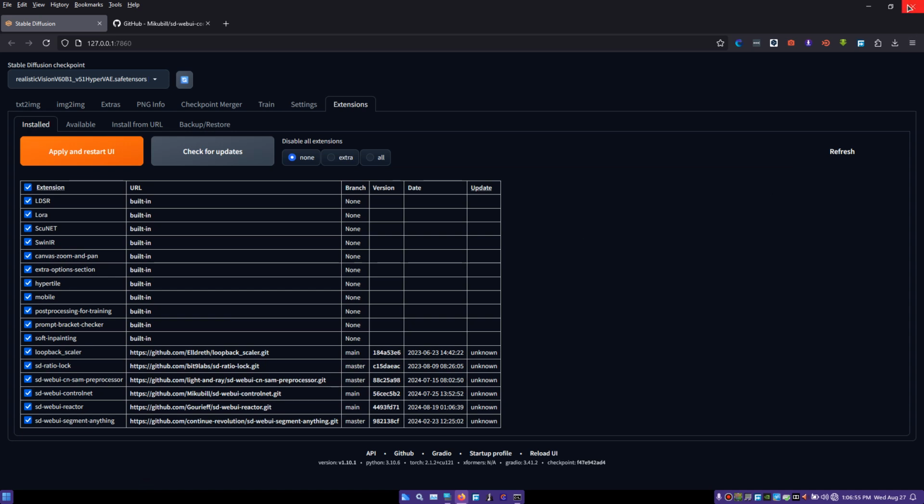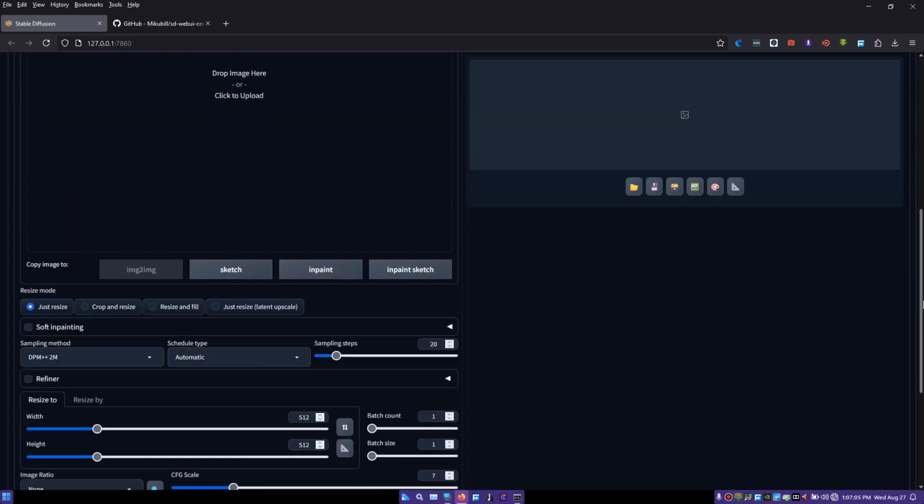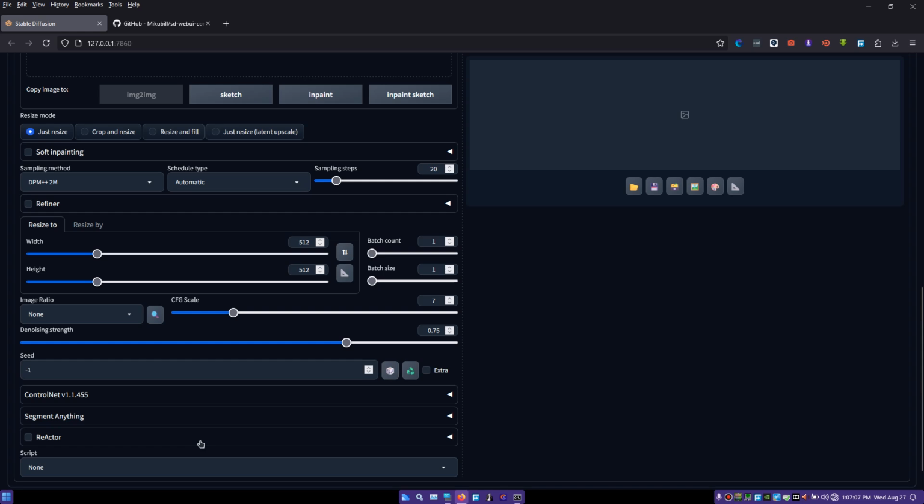And I closed this whole entire browser. And when I reopened it, there was Reactor. It was there. So that is how you install Reactor, Face Swap Lab, and Face Fusion, the extensions.